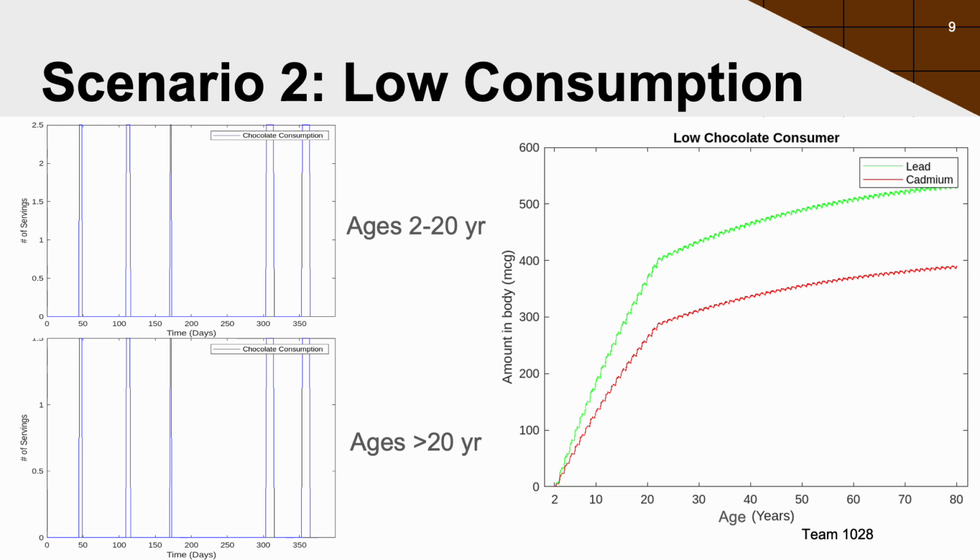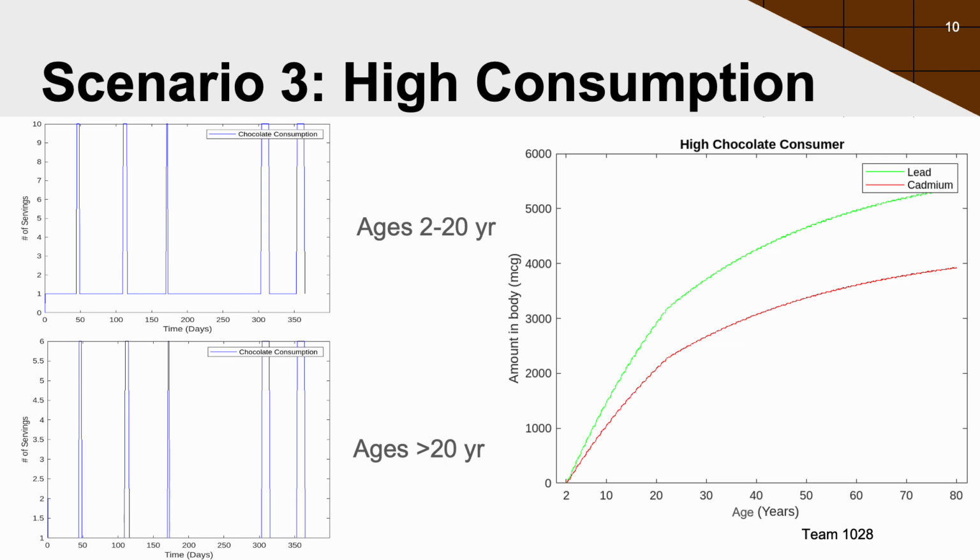On an average day, neither group consumes any chocolate. However, during special occasions such as holidays or birthdays, the consumption is halved from the average consumption. The overall shape of the accumulation graph in this scenario remains similar to scenario 1. However, by the end of 80 years, the total lead accumulation reaches approximately 520 micrograms, while the total cadmium accumulation is just under 400 micrograms. This is a significant reduction in total heavy metal accumulation compared to scenario 1.